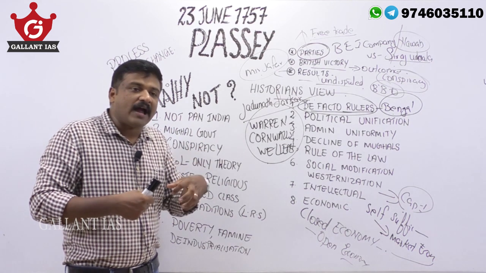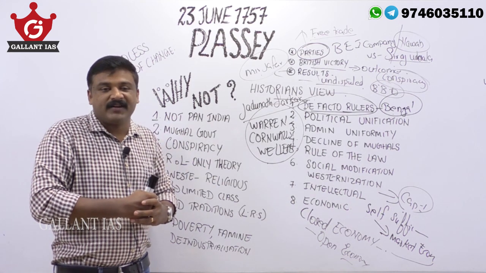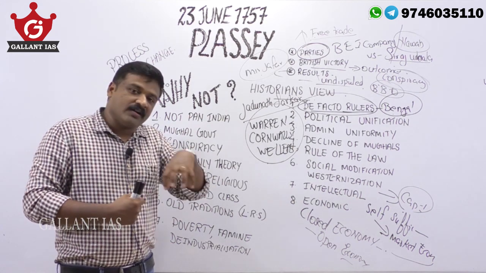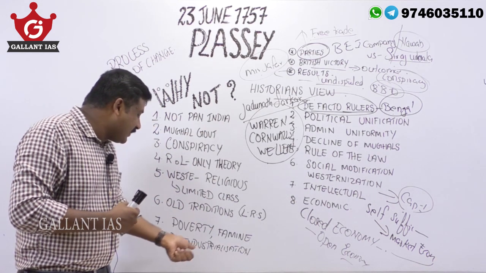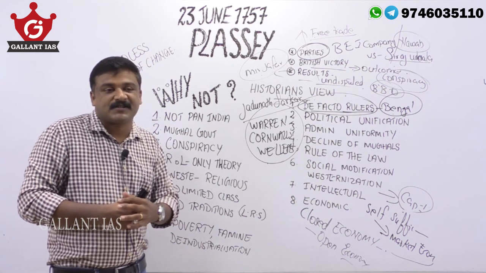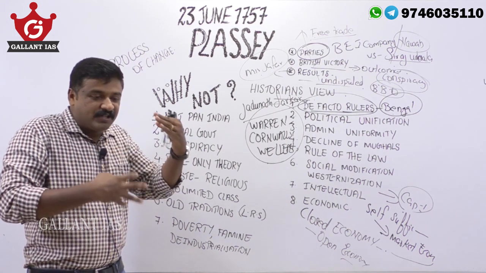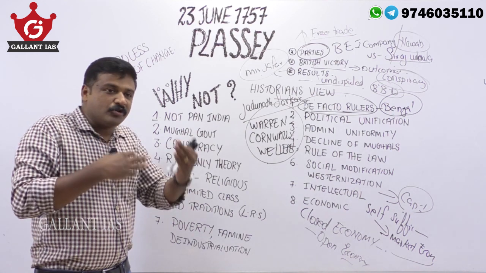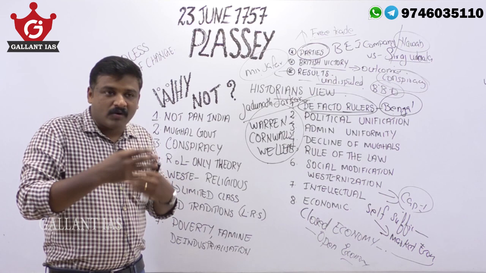After Plassey, what happened was a continuous, consistent, organized drain of wealth from India to England. So how did it affect the Indian economy? In the form of poverty, famine, and deindustrialization, etc. So it was a plunder of the Indian economy. It was a deterioration of the Indian economy. Deterioration of any institution cannot be treated as modernism or modernization.